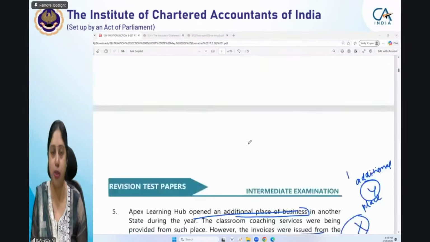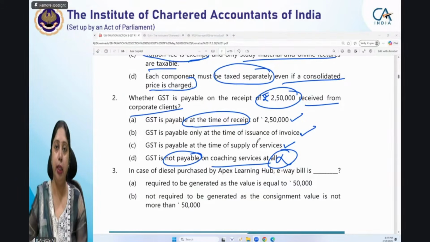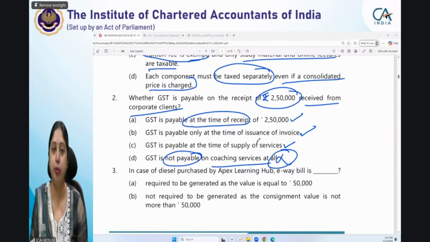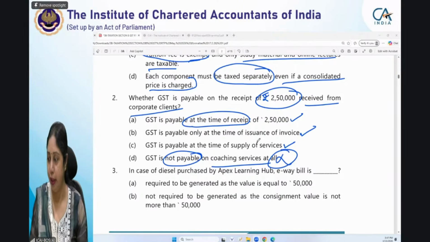Nobody should have any doubt that in services, whenever you are receiving the advance, you will have to pay tax at the time itself. You don't have to postpone the time of supply till the time of issuance of invoice or the time of rendering of service. No, as soon as you receive the advance, you will pay tax on it. If it is goods, you will have to wait till the invoice. Okay, now we come to the next question.